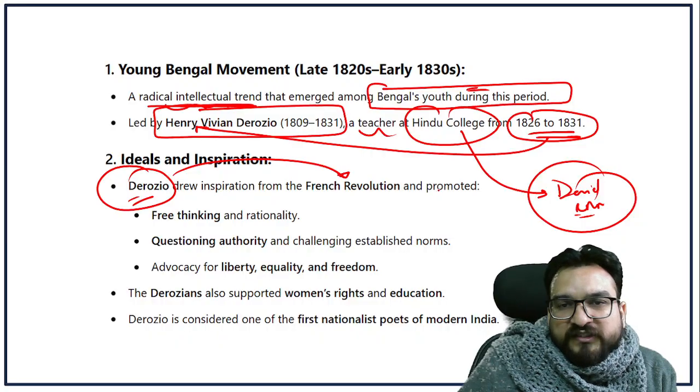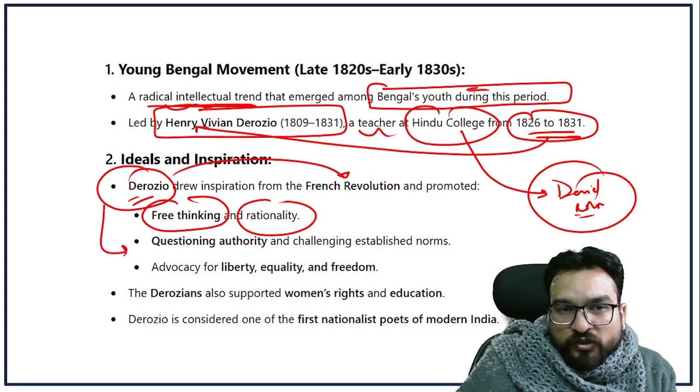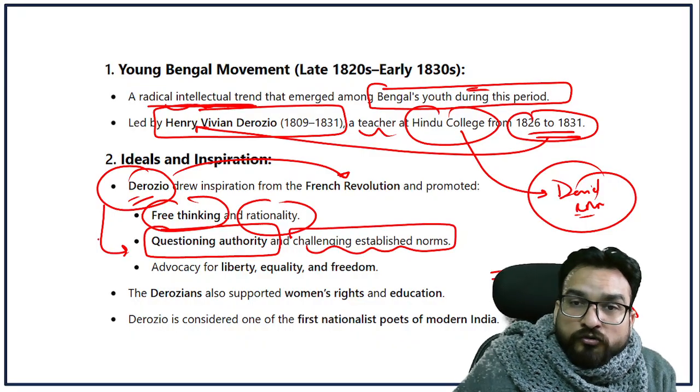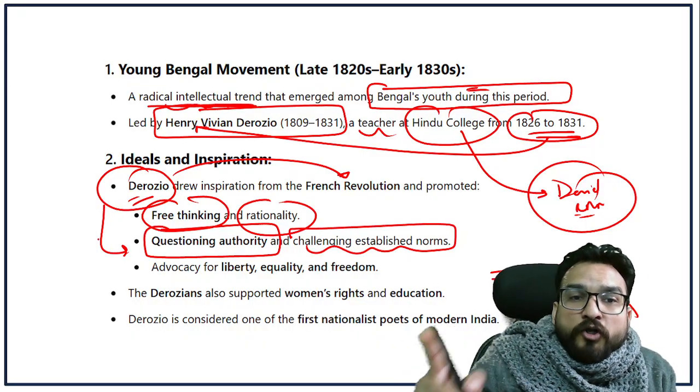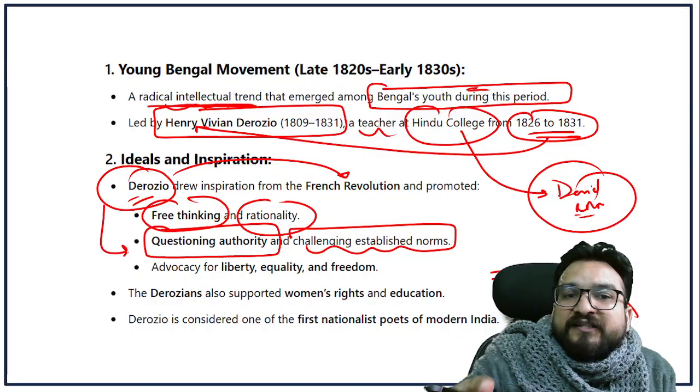French Revolution, 1789. He focused on free thinking, rationality. He focused on questioning the authority, those who were ruling at that point of time, the priestly class, and challenging established norms. He was also following the path of Raja Ram Mohan Roy, right? And as per his own understanding, he was spreading his ideas.